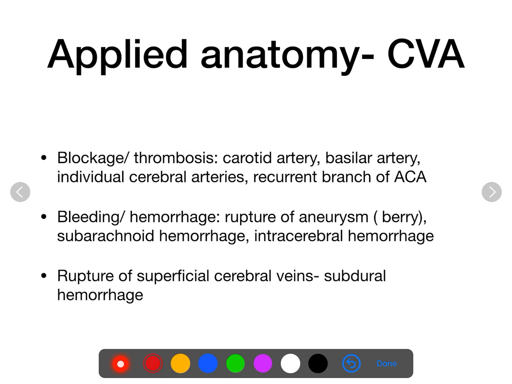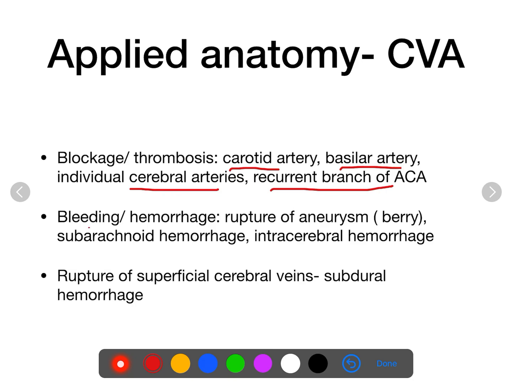Now in common, the cerebrovascular accident or stroke can be caused by either bleeding or blockage. Now blockage or thrombosis, major infarct can affect the major vessels, or it could be smaller vessels, or the branches of the individual cerebral arteries. Now it can affect the carotid artery, basilar artery, individual cerebral artery, that is anterior, middle, posterior cerebral arteries, or branches of the cerebral arteries.